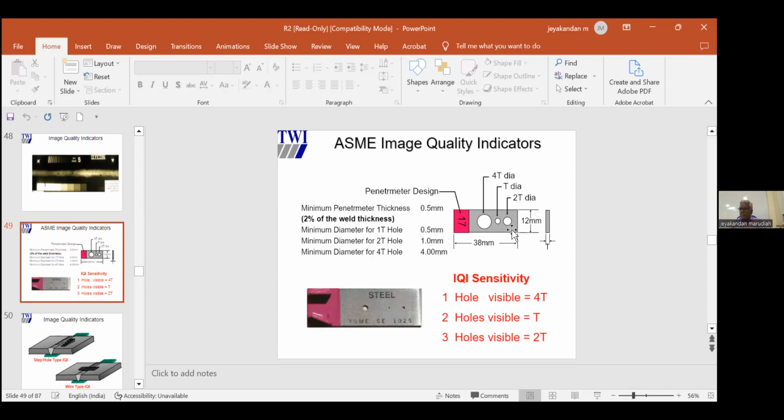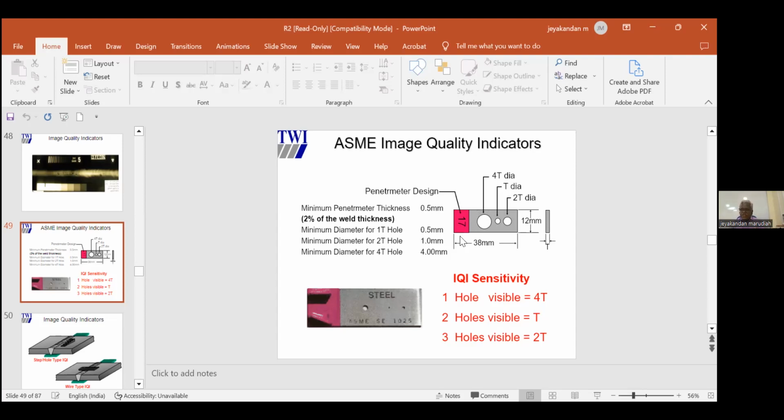So we have 3 holes. The center hole is called the 1T hole. This is the 2T hole, this is the 4T hole. T means thickness. 1T hole means the diameter is 17 mil. 2T means the diameter is 2 into 17, 34. 4T means 4 into 17, 68. Okay, this is the one.